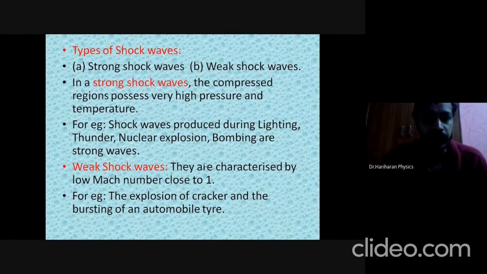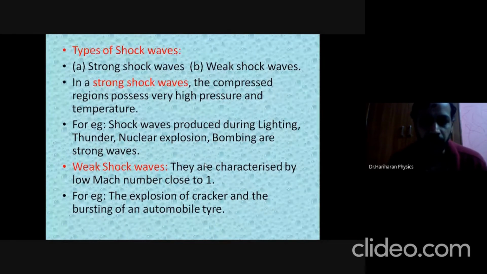In the case of strong shock waves, what happens? The compressed regions will possess a very high value of pressure and temperature. For example, shock waves that are produced during lightning or thunder or during a nuclear explosion are examples of strong shock waves. Now, what are weak shock waves?